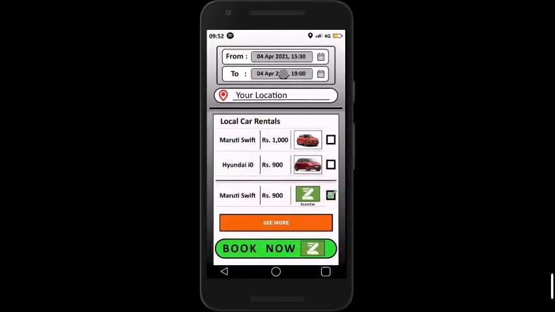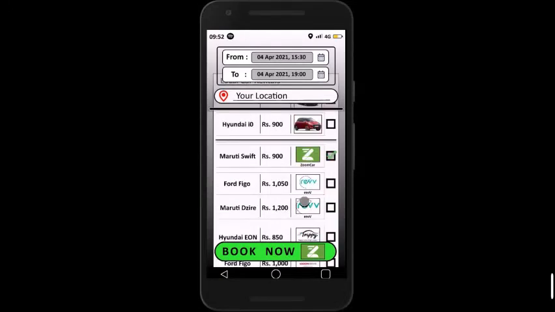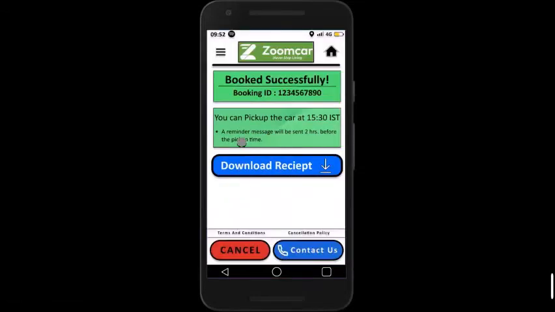Here we can enter the duration for which we want the car. And here is a list of available cars. On clicking see more, we see more options which we can scroll through. Then we can select one of the cars and click on book now to confirm our booking, and a confirmation message is displayed after that, along with the options to download the receipt, cancel the booking and contact customer support.